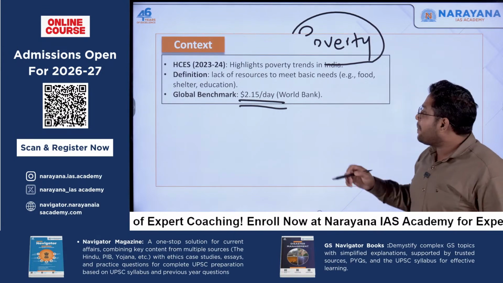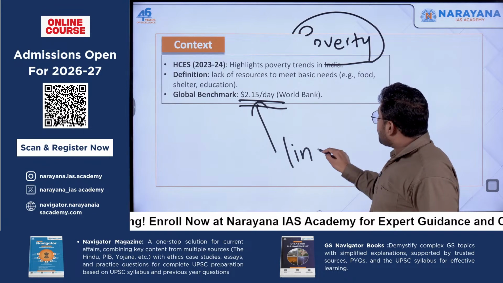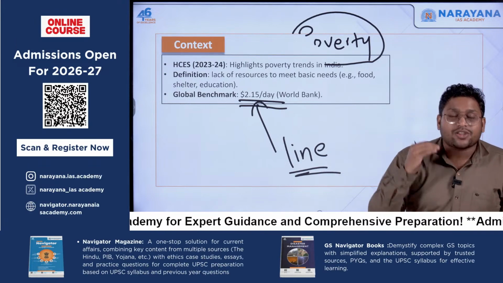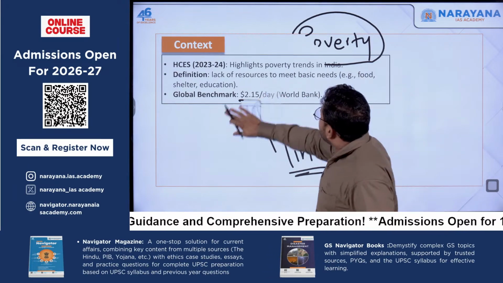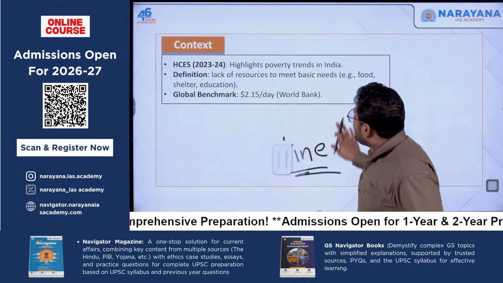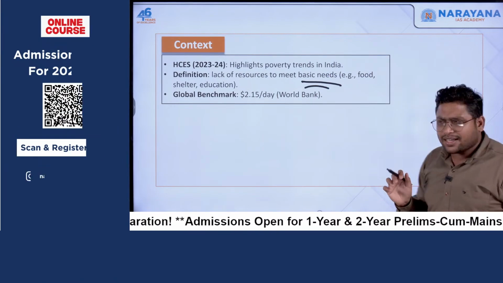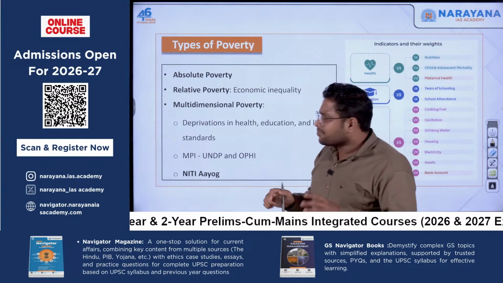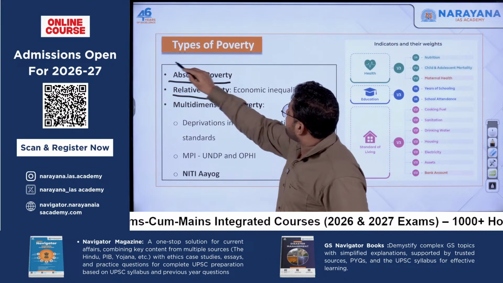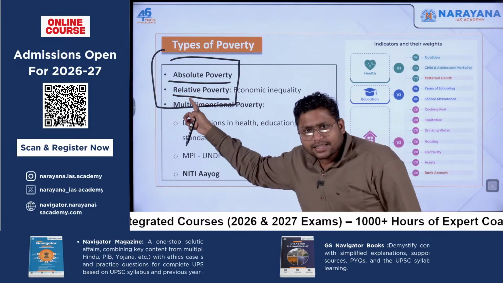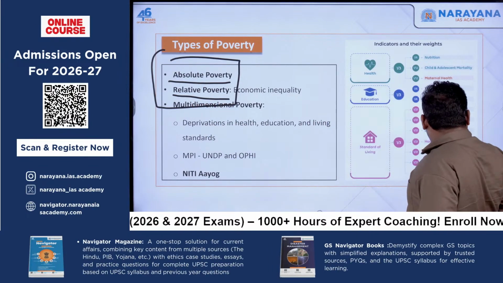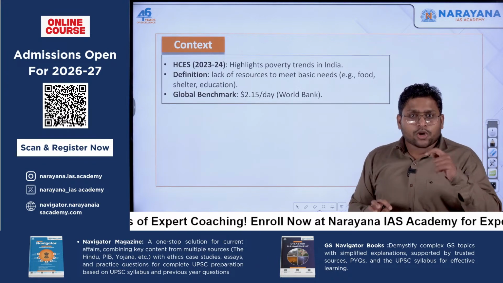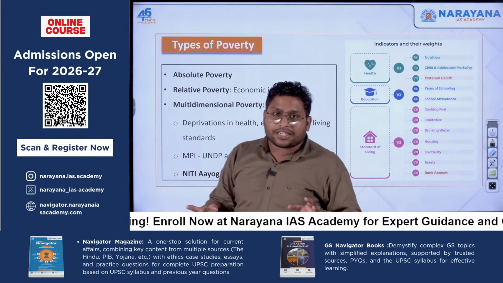That's why, according to the World Bank, this is the line, or we call it the poverty line, the global benchmark to know if you are a poor person or not. In simple terms, any person who is not in a position to meet his or her basic needs is a poor person. But there are some types mentioned. When we talk about the types, two terms are very important: one is absolute poverty, another is relative poverty. When I gave you this definition, wherein $2.15 is the benchmark, I am talking about absolute poverty.